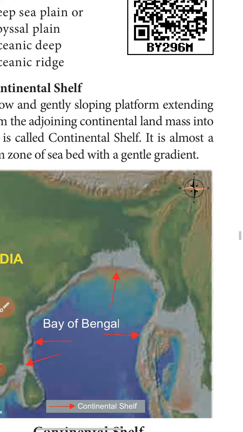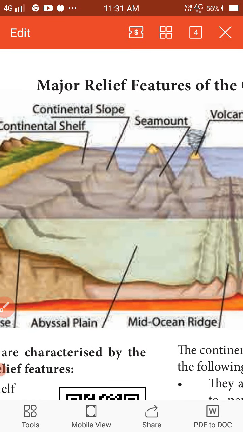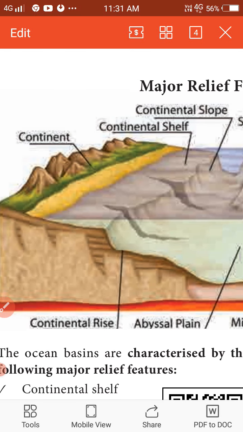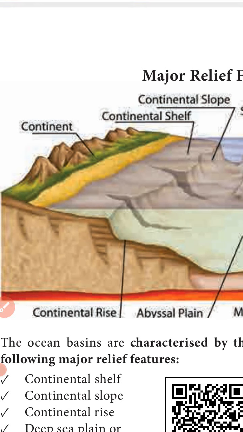These are major relief features of the ocean. Continental shelf I told. The continental shelf is also the richest fishing ground in the world.